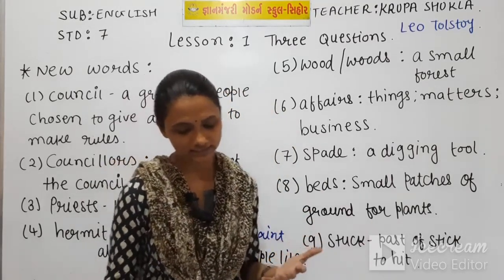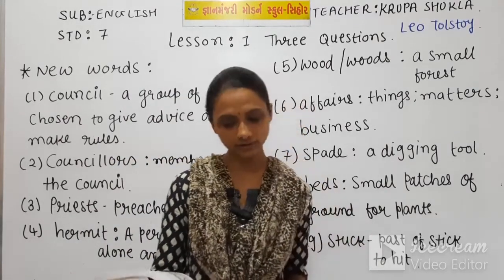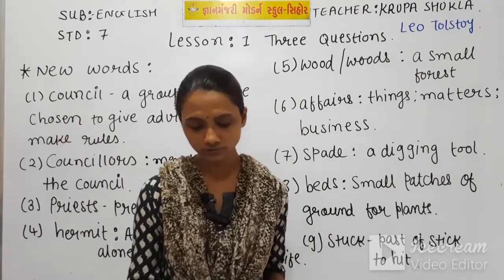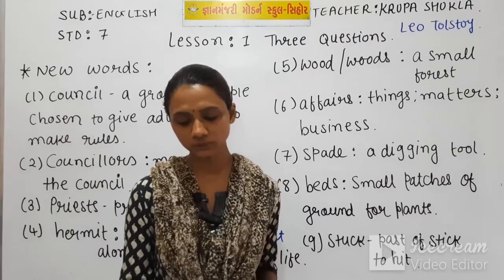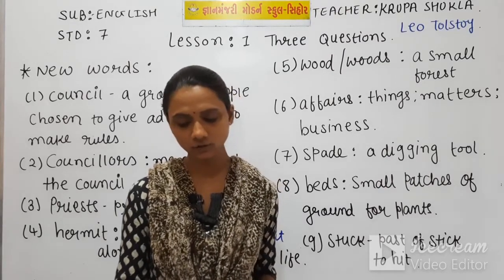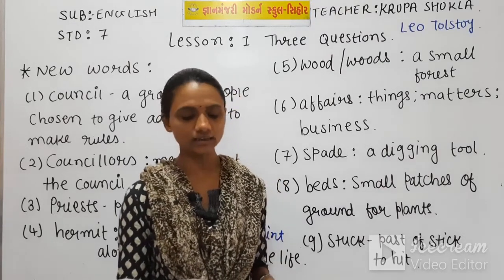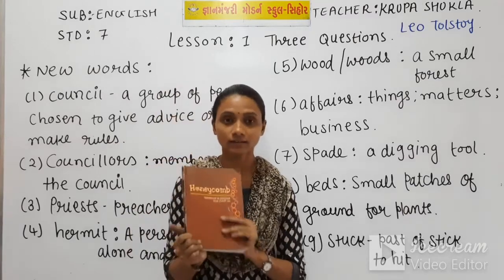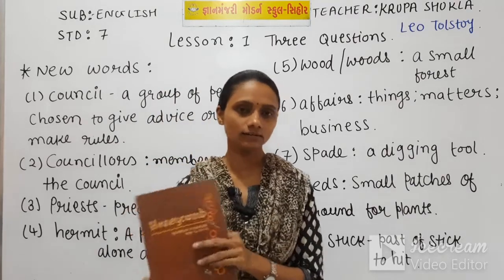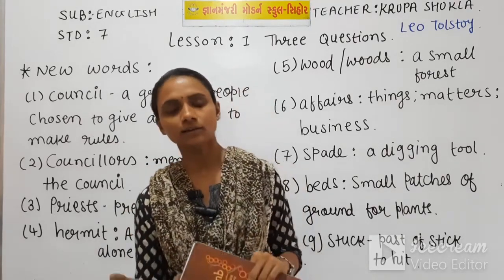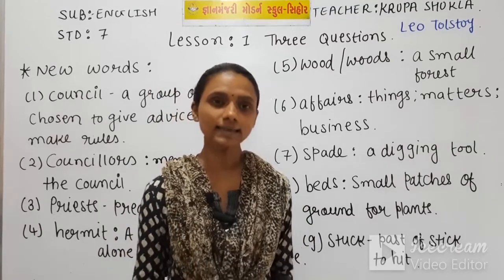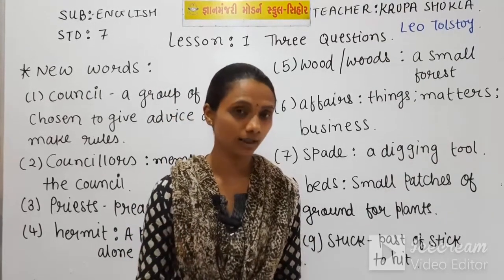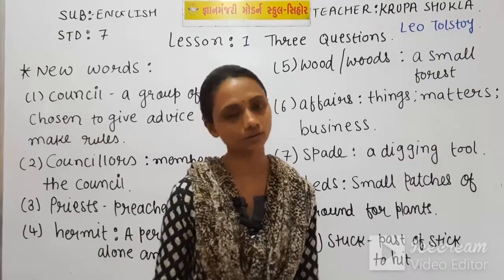So the king stuck the spade into the ground and said, "I came to you, wise man, for an answer to my questions. If you can give me no answer, tell me so, and I will return home." So see, the hermit didn't reply to the king. Even then the king was very polite with that saint, with that hermit.